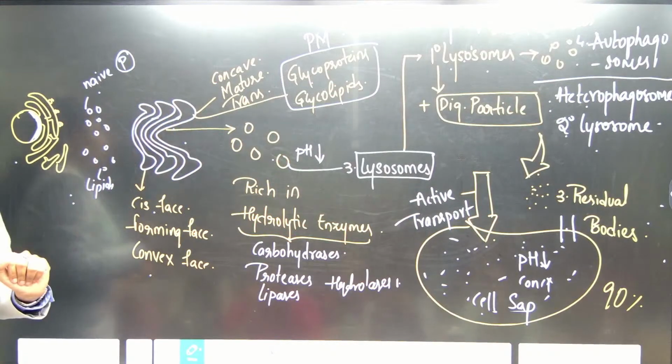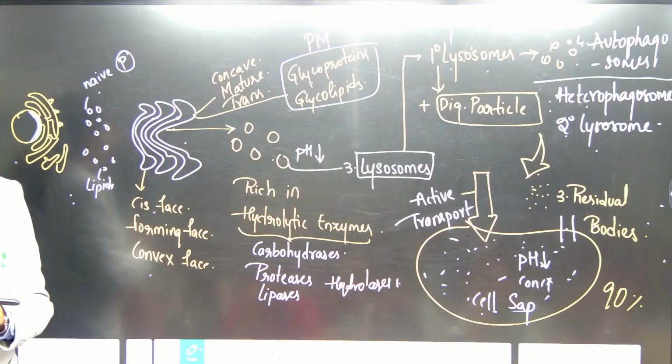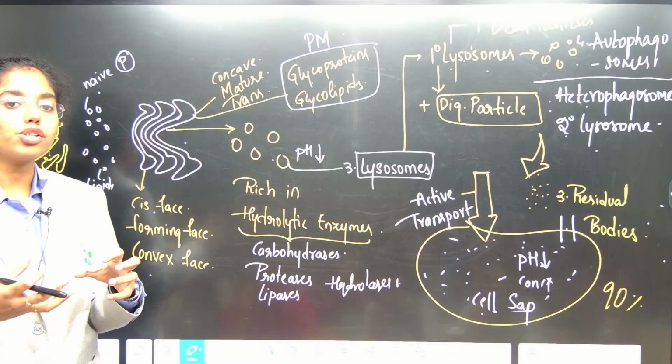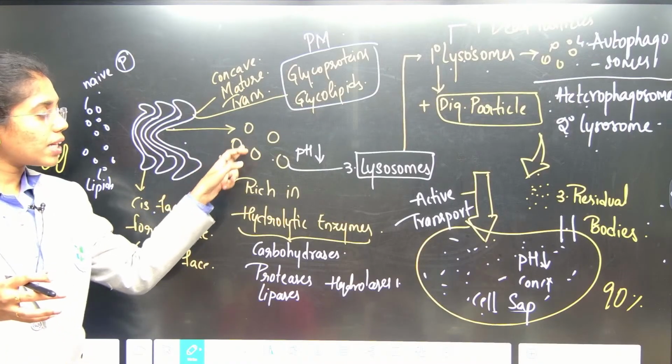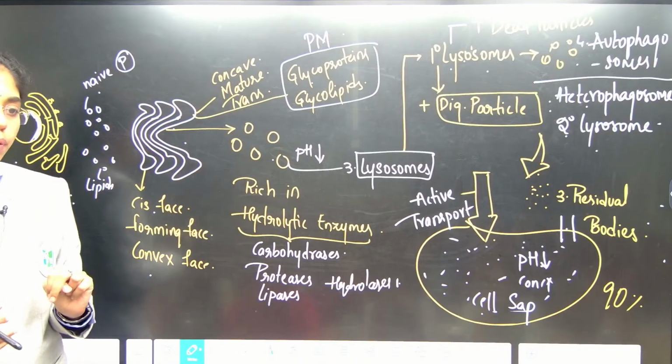Inside Golgi bodies, what is happening? Packaging of lipids and proteins, which is nothing but, in simple terms, sugar molecules being attached to lipids and proteins, which are then released in the form of vesicles from the mature face. Two points to be noted.